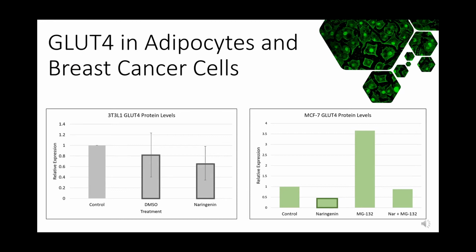MG132 inhibits proteasome, a protein complex that breaks down proteins. The level of GLUT4 with proteasome inhibited can be seen in the third column. When cells were co-treated with naringenin and MG132, the levels of GLUT4 were close to the original control. This indicates that, even though MG132 is inhibiting the breakdown of GLUT4, the presence of naringenin is causing GLUT4 levels to decrease through a different mechanism.